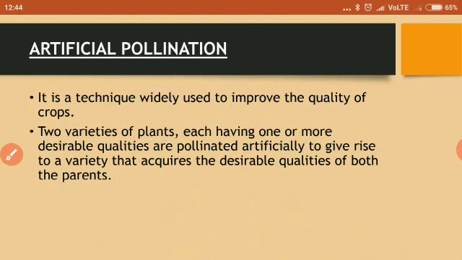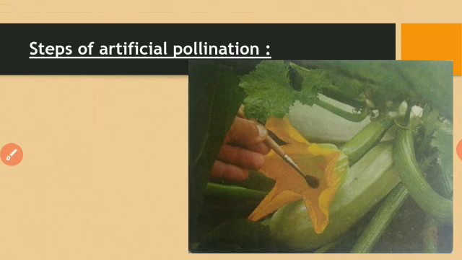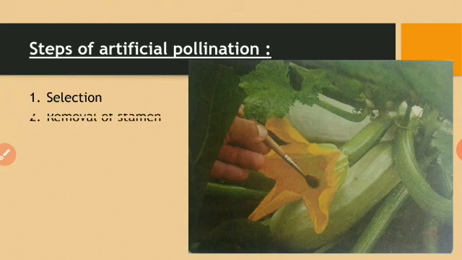Next is how artificial pollination occurs. What are the steps involved in artificial pollination? First is selection. That is, we will first select the male and female plants of the same species but with different desirable characters, meaning the characters which we actually want to merge. Then removal of stamen. Stamens are removed manually from the bisexual flower.